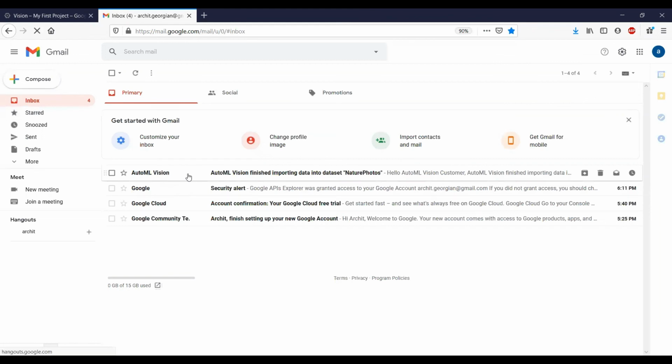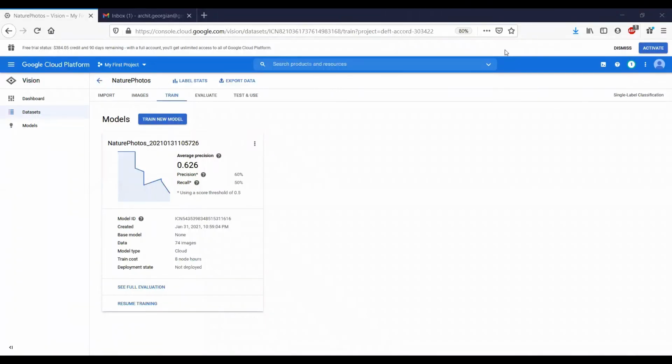So here you can see that I get an email. Now I am going back to the interface here and I'll just close this. So we can see that we have our model ID and all the details related to the model. I see that our model has an ID based on the dataset nature photos, and it has 74 images, and we can also see an average precision score of 0.60. Then we have a precision, recall and a score threshold.